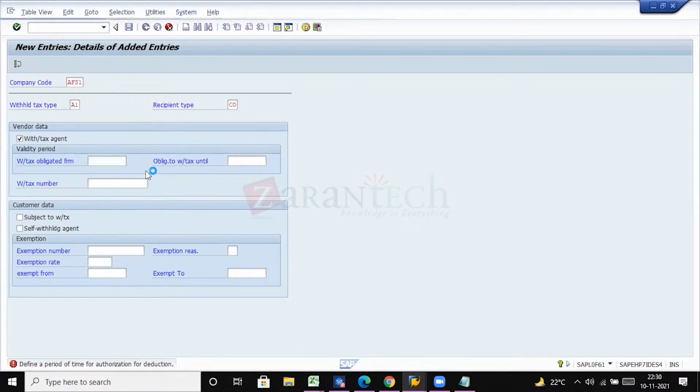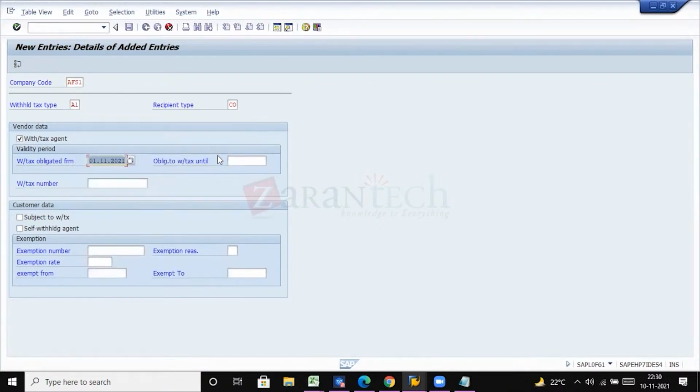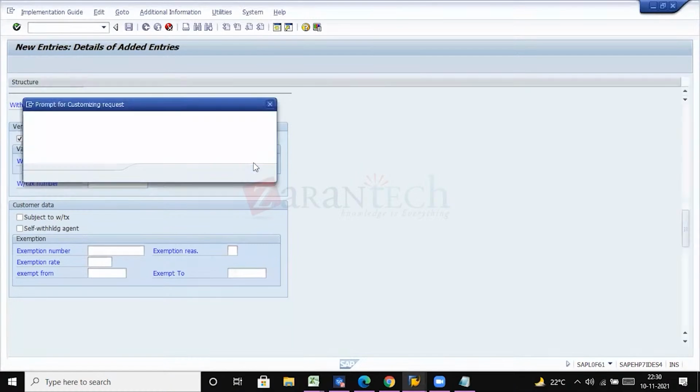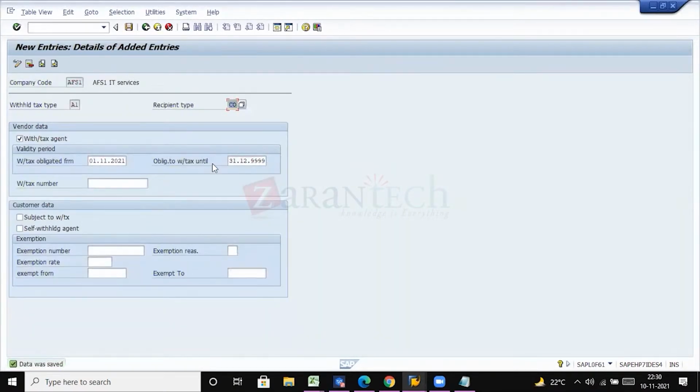From date, let us give, it's a mandatory field. Giving the start date and till what time, I mean the applicable time.